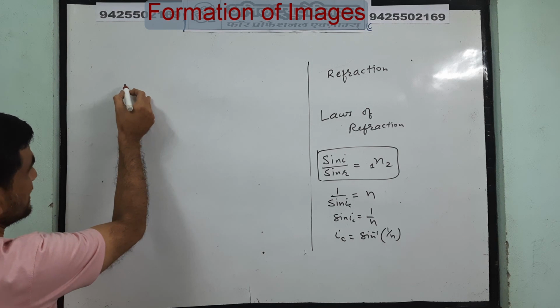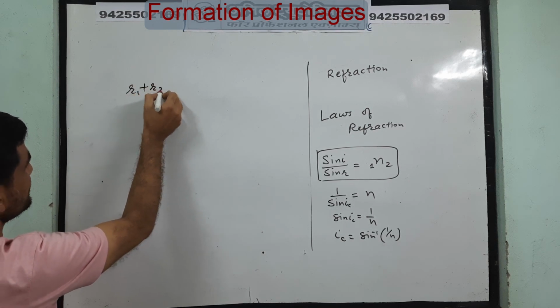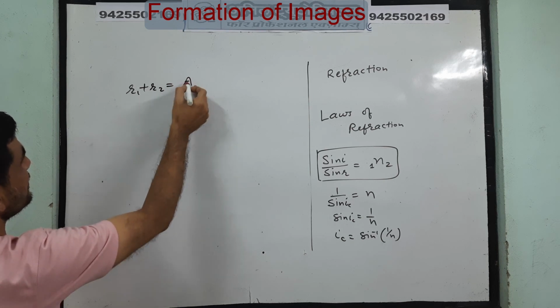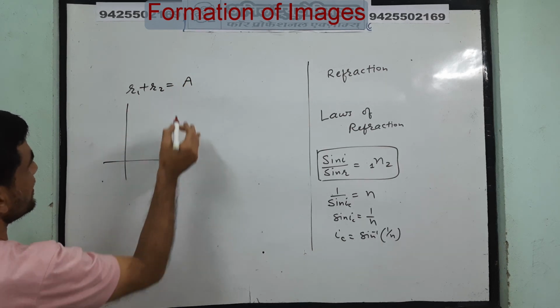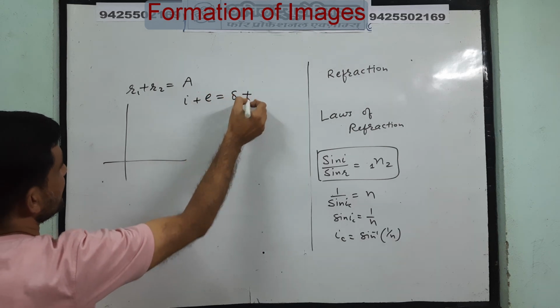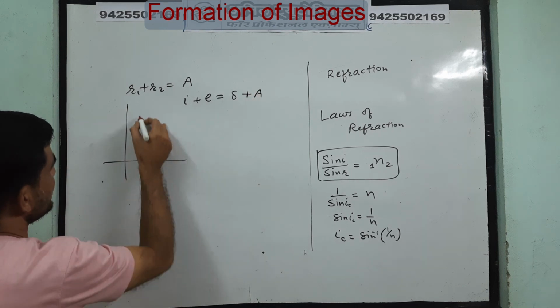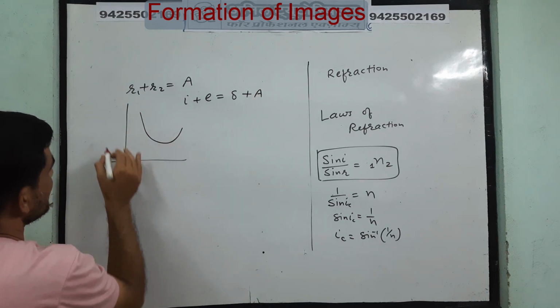In that the very important results we got, that means r1 plus r2 is equal to A, and the relation i plus e is equal to delta plus A, where delta is the angle of deviation and A is the angle of prism, and there is one relation between i and delta.